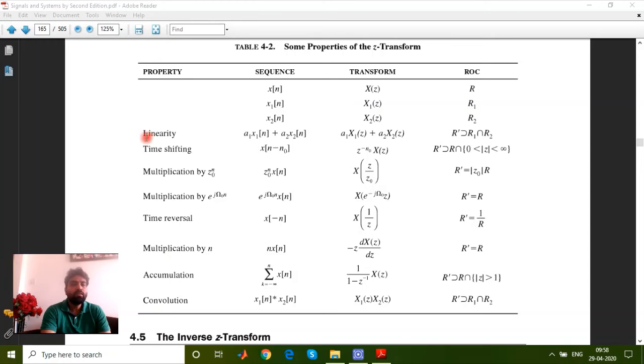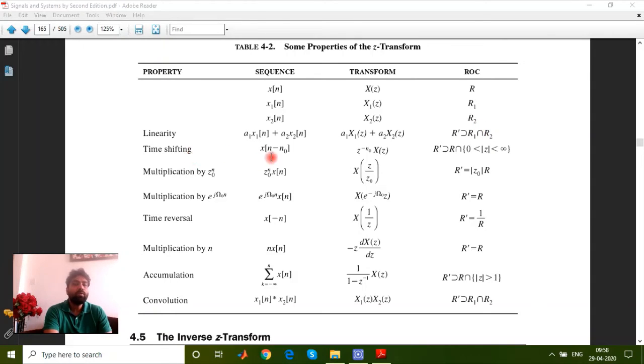First, take the linearity property. Linearity tells you that if you are taking the combined Z transform of a particular signal divided into two or three parts multiplied by some coefficients, like x1 is one sequence, x2 is a second sequence, a1 x1, a2 x2 multiplied with some coefficients, then taking the whole Z transform is the same as taking the individual Z transforms and multiplying them by the coefficients. The region of convergence will be a superset of the intersection of R1 and R2.